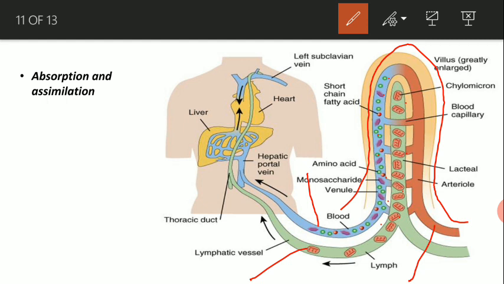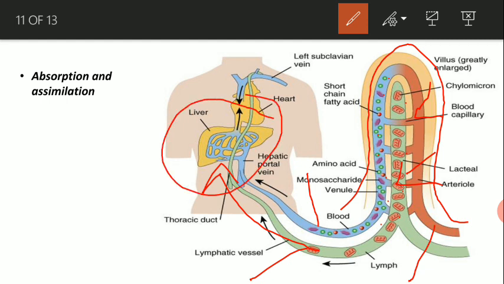And after the absorption of the food material into the small intestine through the villi, they go to the blood vessels and the lymphatic vessels, and these vessels deliver the material to the liver where they are utilized by the cell, and this is known as the assimilation.